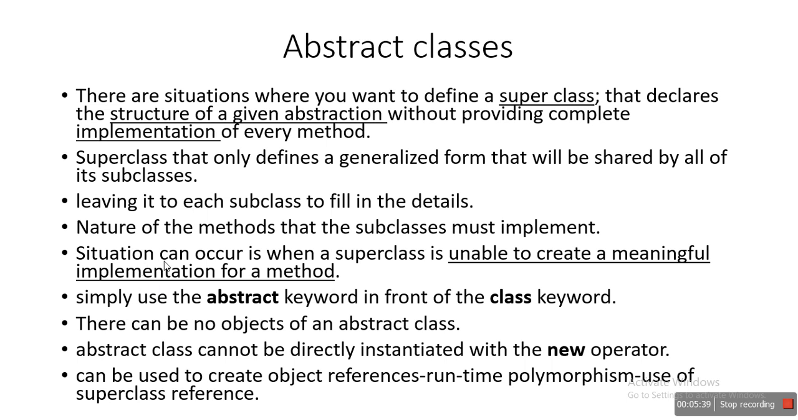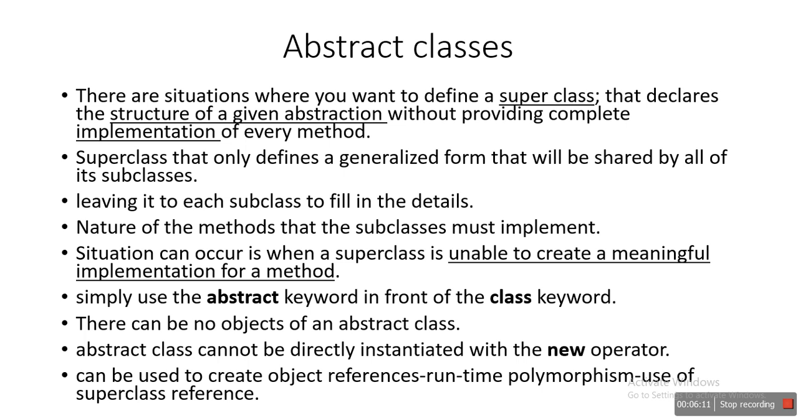A situation can occur when a superclass is unable to create a meaningful implementation for a method. In that case, you declare that class as abstract. If a superclass is unable to create a meaningful implementation for its methods, then declare that class as abstract.